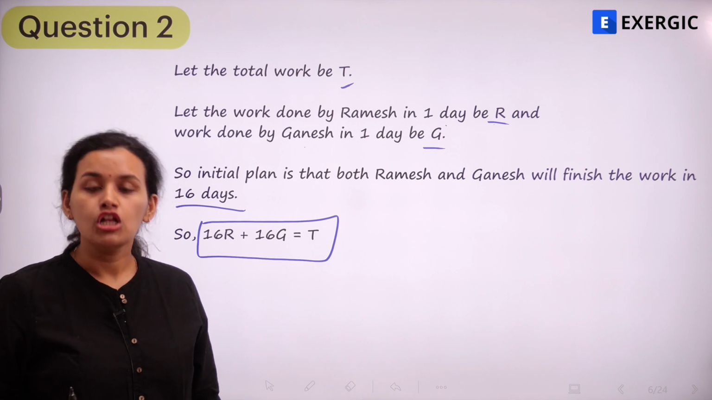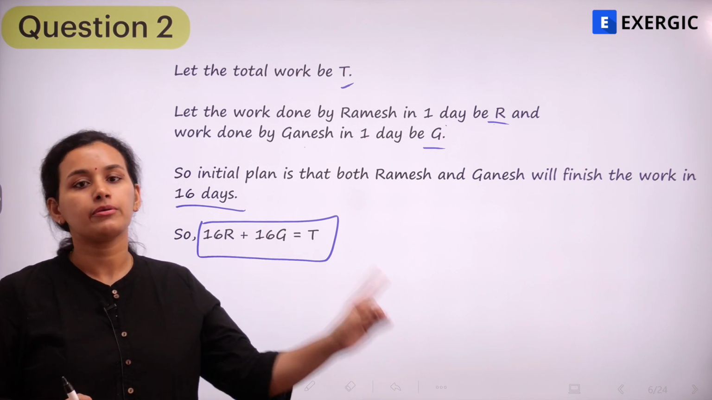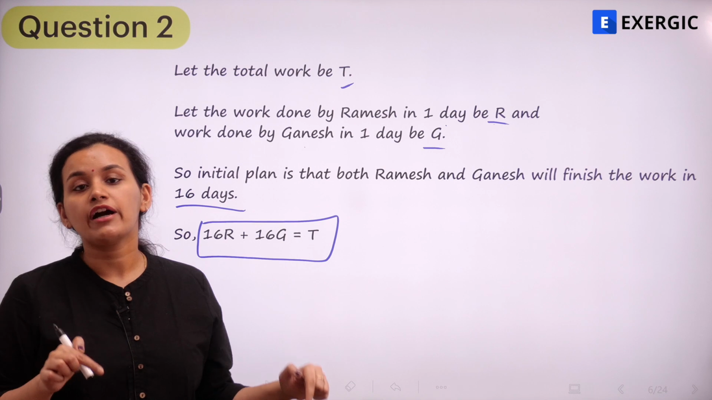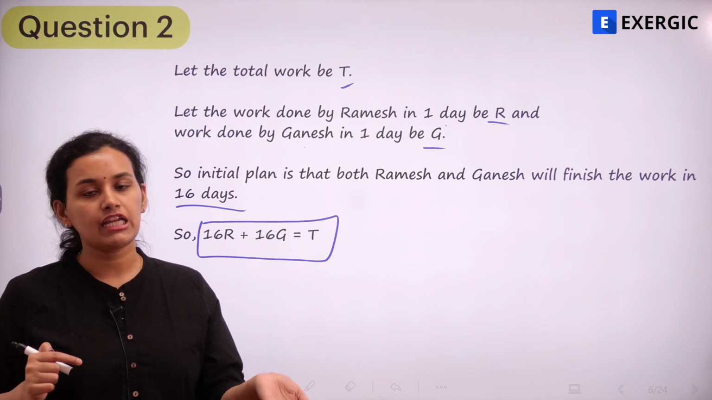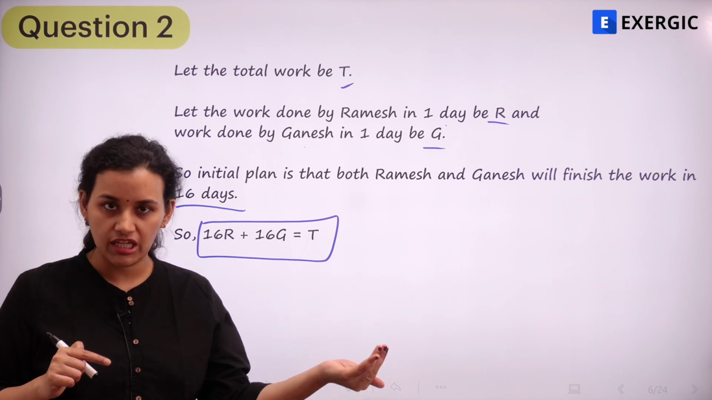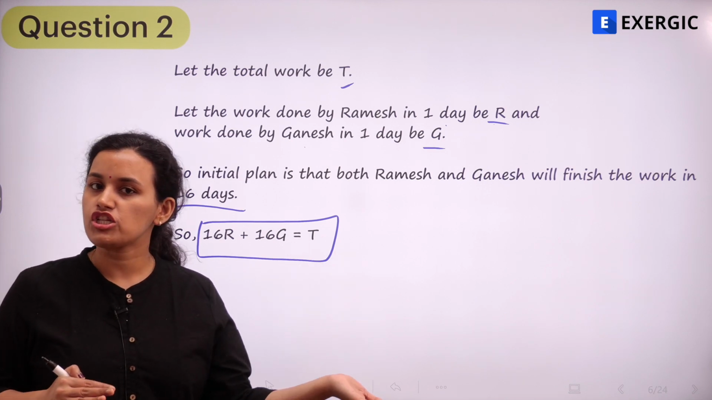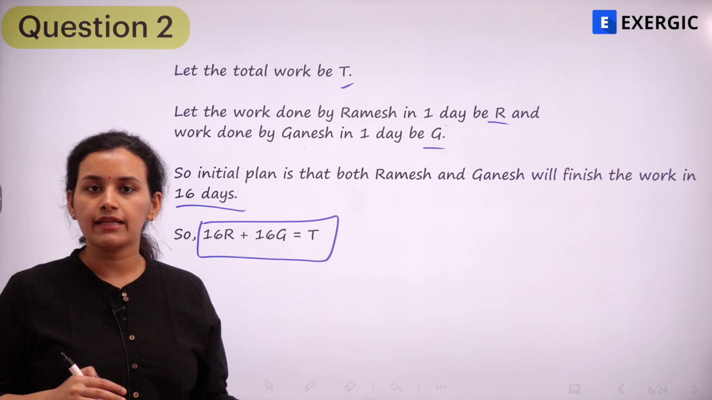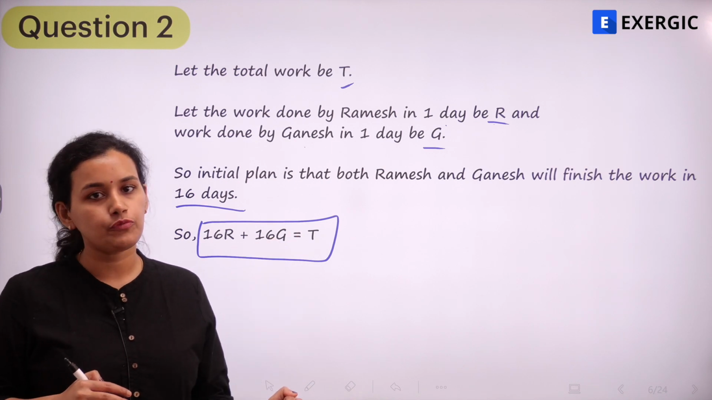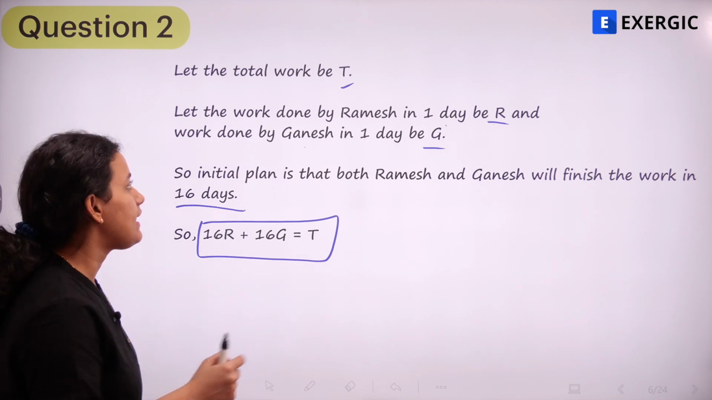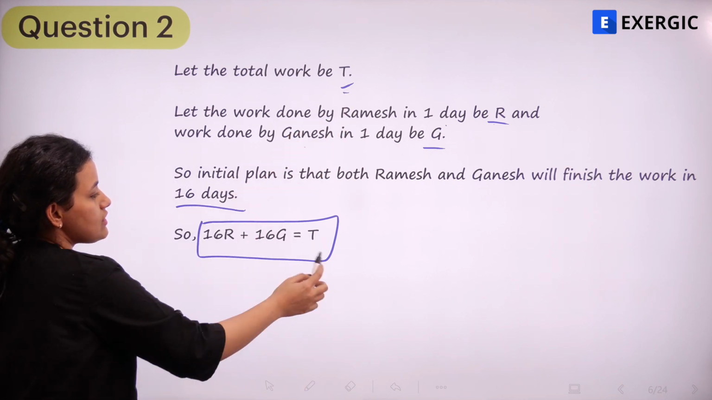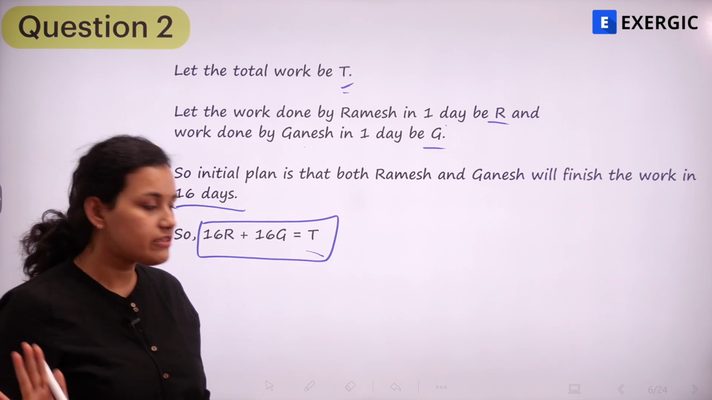Is this much clear? So 1 day's work of Ramesh is R. He is working for 16 days. So how much work is he doing? 16R. Same for Ganesh. Ganesh's 1 day's work is G. So 16 days work is 16G. Both of them are working together. So we can take the addition of both their work done in 16 days, 16R plus 16G, and I have taken the total work to be T, so that's what this T is going to be. This is the first equation.